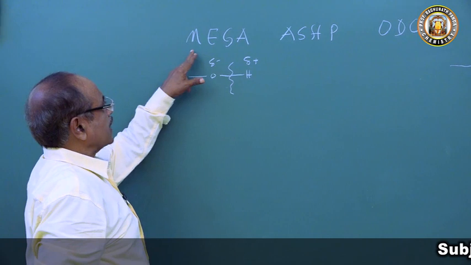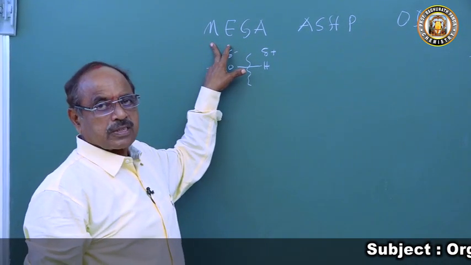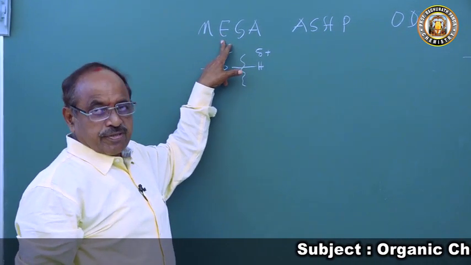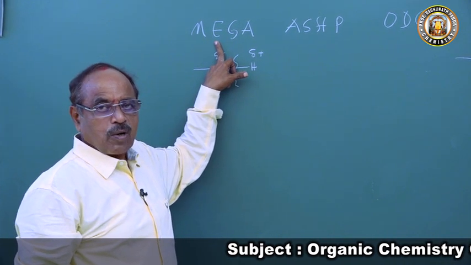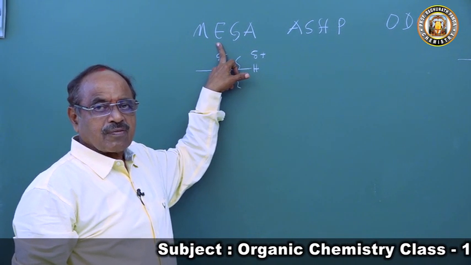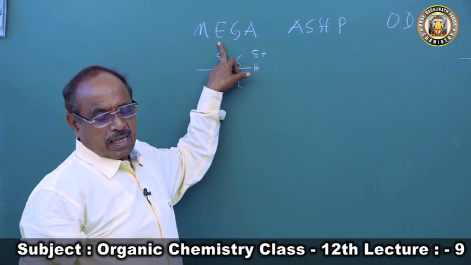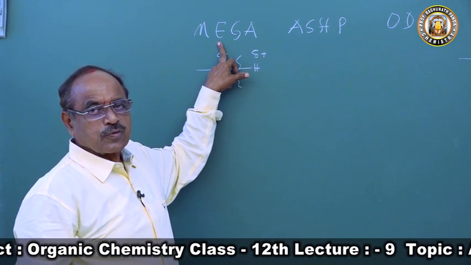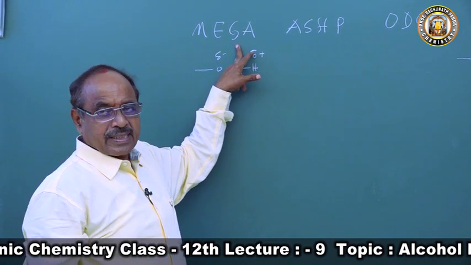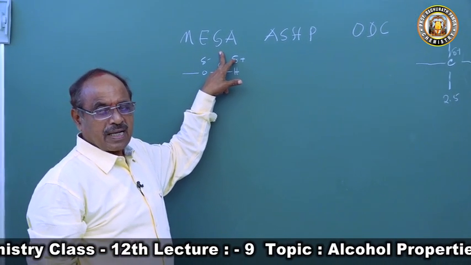We have discussed reaction with metals, which forms alkoxides. Esterification: alcohols react with carboxylic acids in the presence of concentrated sulfuric acid, undergoing a reversible, acid-catalyzed reaction to form an ester. They react with Grignard reagent to form an alkane.